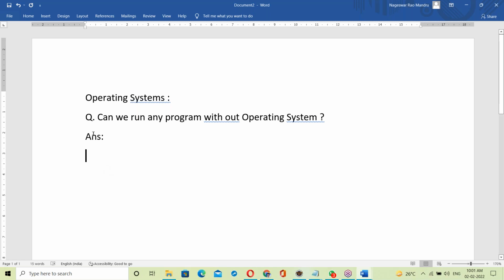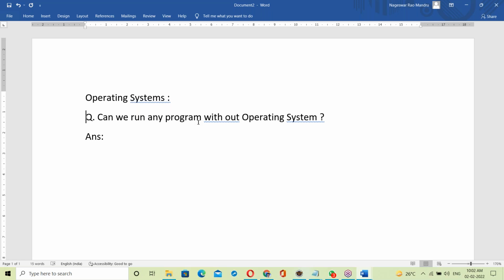Okay, now the question is, can we run? An OS is also a collection of programs. An OS also contains programs. It is also software, right? But it is system software.